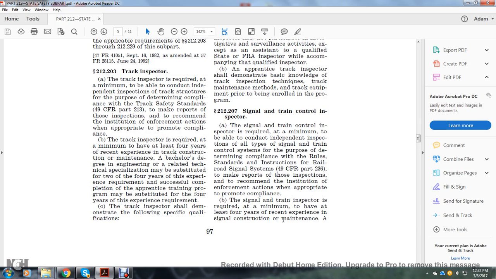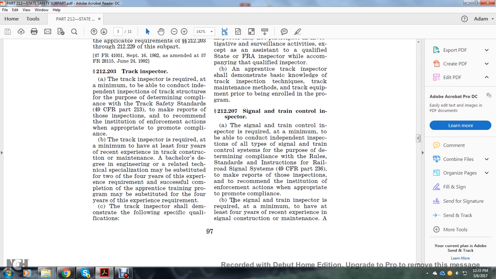212-207, Signal and Train Control Inspector. The Signal and Train Control Inspector is required at a minimum to be able to conduct independent inspection of all types of signal and train control systems for the purpose of determining compliance with the rules, standards, and instructions of the Railroad Signal Systems, Title 49 CFR Part 236, to make reports of these inspections, and to recommend institution of enforcement action appropriate to promote compliance.